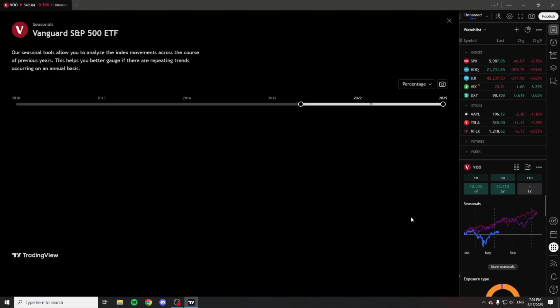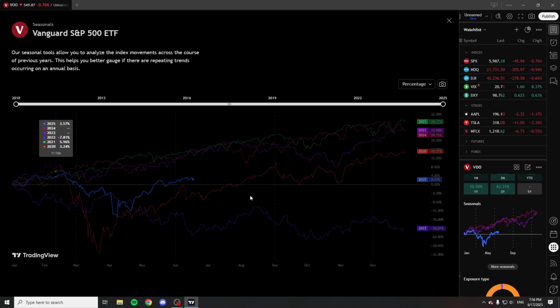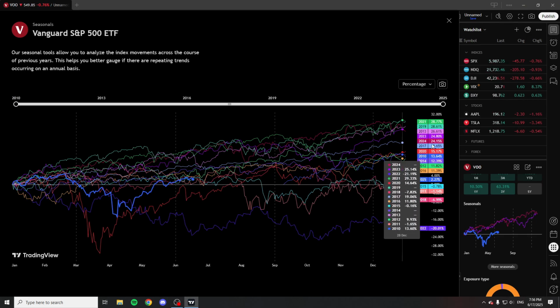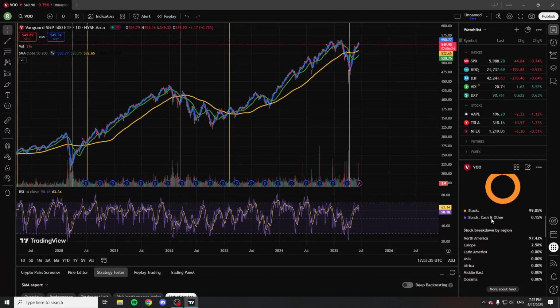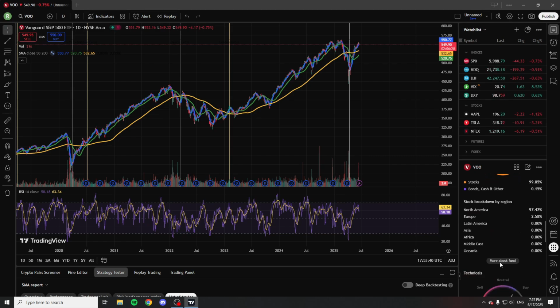Now, the performance of this is quite amazing. Let's just go back to 2010. As you can see, perfect. Most of the years this performs amazingly. Of course, we do see some years with negative returns, but overall this has been absolutely amazing. That is of course because it just follows the S&P 500, so the risk in this is quite low compared to normal stocks. Now the type of exposure it has is 99.85% in stocks, which is nice to see.